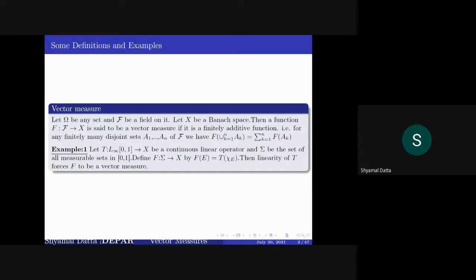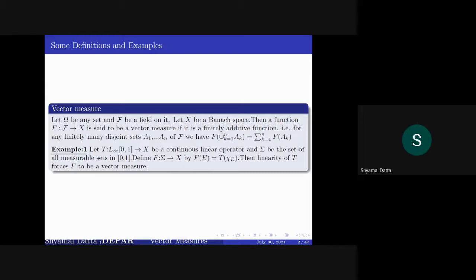First, suppose that Omega is any set and script F is a field on it. Throughout this talk I will denote a field by script F, and whenever I talk of sigma, it will be a sigma field on Omega.